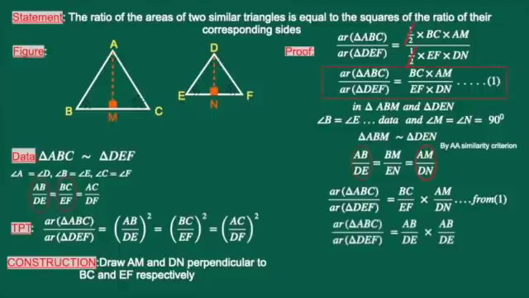Therefore, if I replace both of them, area of triangle ABC by area of triangle DEF is equal to AB by DE into AB by DE. Multiplied two times, therefore it is a square. Therefore, area of triangle ABC by area of triangle DEF is equal to AB by DE whole square. That ends the theorem. Nice theorem, easy theorem, and this theorem is also very important as far as the public examination is concerned.